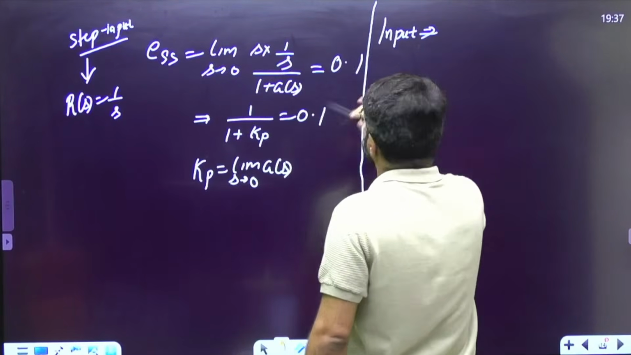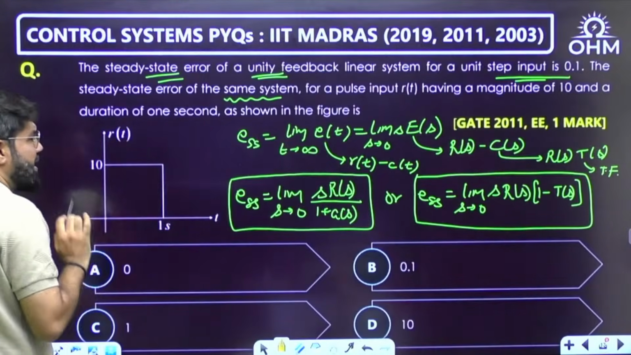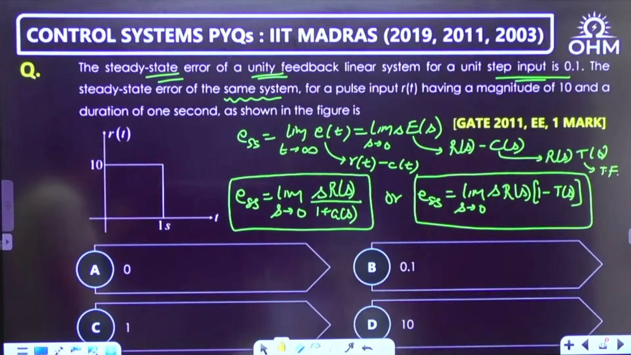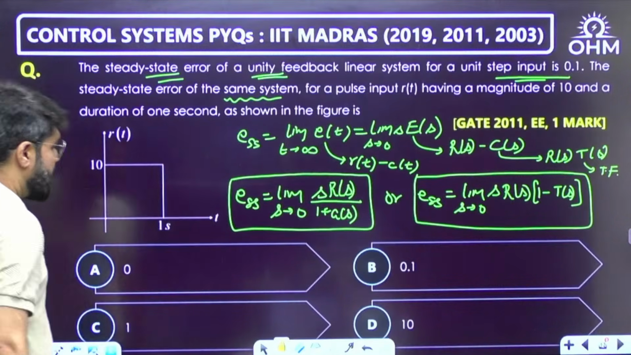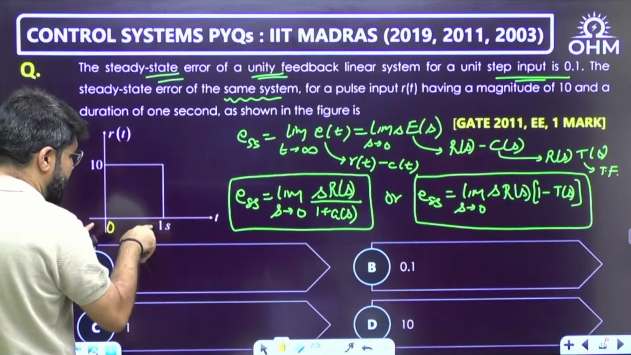For the same system, if the input is the pulse input, rectangular input, how do you write down a rectangular signal? Let's try to understand that. How are we going to represent this rectangular signal? Please focus here. It is of duration 1. Where did it start? It starts at 0 and it ends at 1.